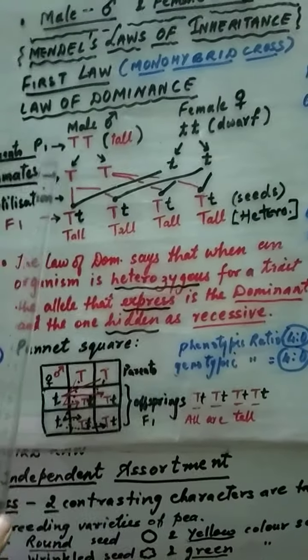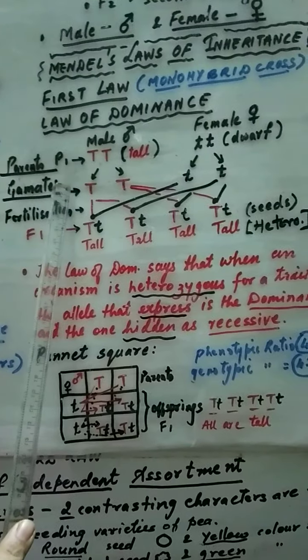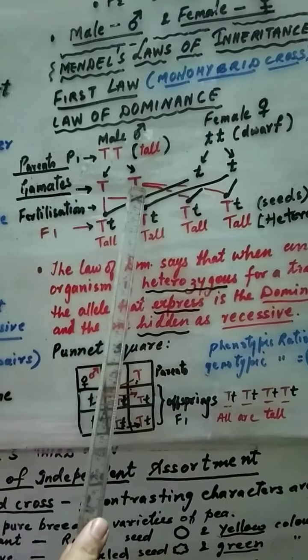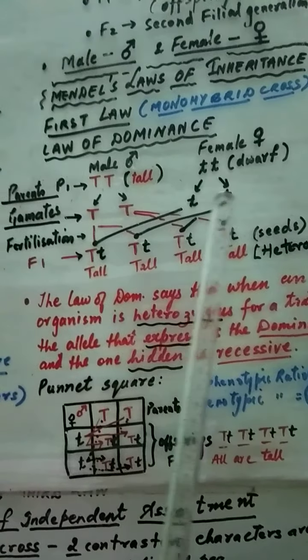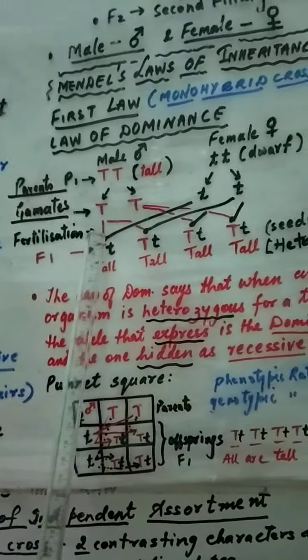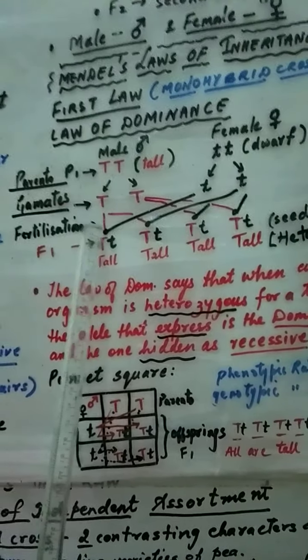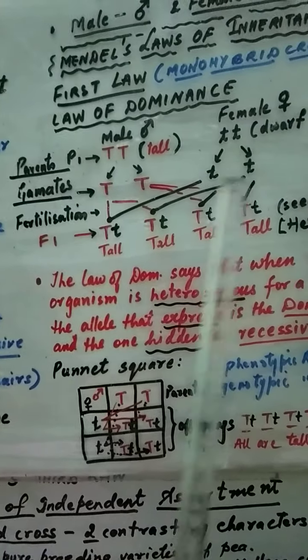We know meiosis. In the pollen grain meiosis will undergo and the two gametes will be formed. Same way in the ovule the meiosis will give rise to the two eggs. Now gametes will be fertilized. Do remember, haploid gamete of male and haploid gamete of female will fertilize.